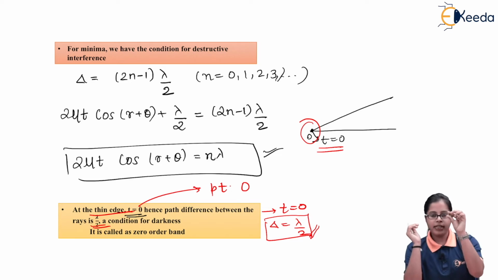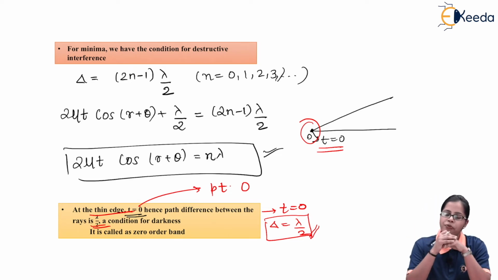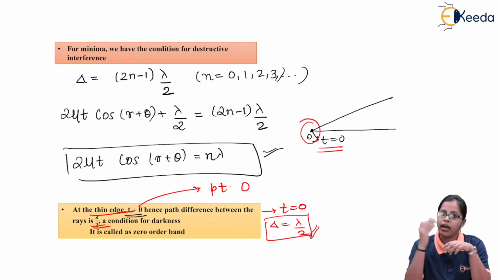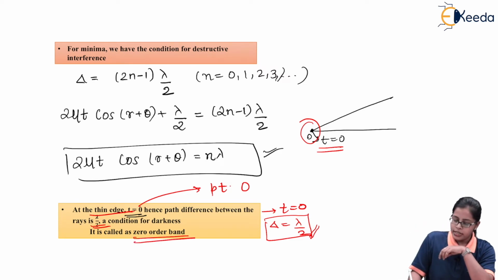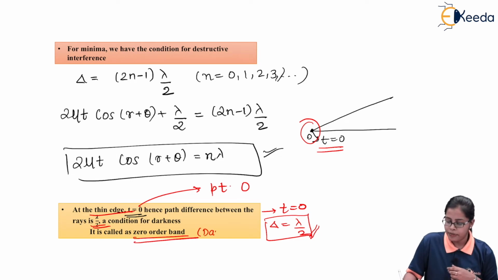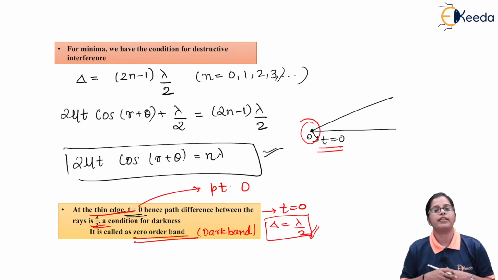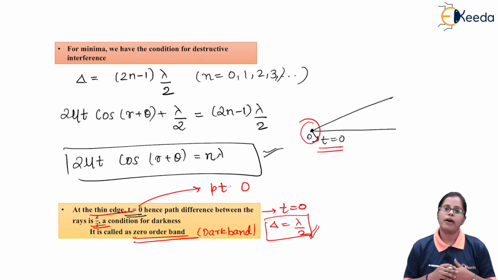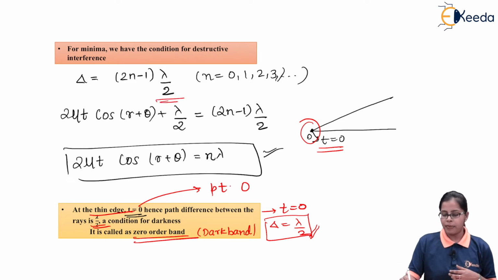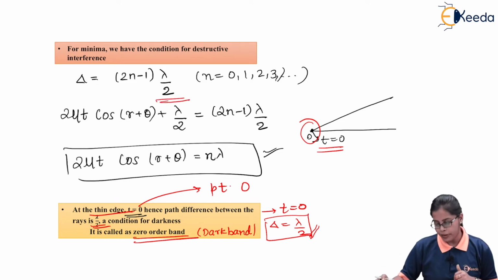So at the thin edge, point O, we get the path difference to be lambda by 2, and hence we can call that point a dark band, also called the zero order band, which is nothing but a dark band. This is the reason why at the thin edge we get the dark band: we get the path difference of lambda by 2, and this is the condition for minima.